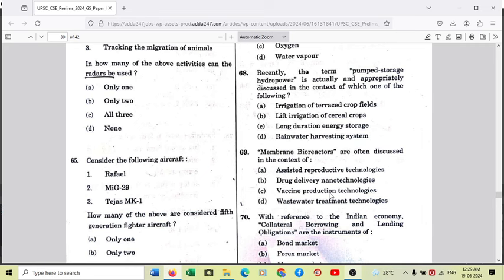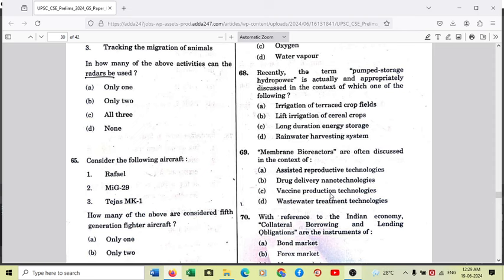So basically the wastewater is made to pass through the membrane which has such small pores of 0.1 micrometer, and definitely most of the impurities will be flushed out, and the only outcome is the pure water. So wastewater treatment technology is where the membrane bioreactors are used. So the answer to question 69 is option D on your screen, wastewater treatment technologies.